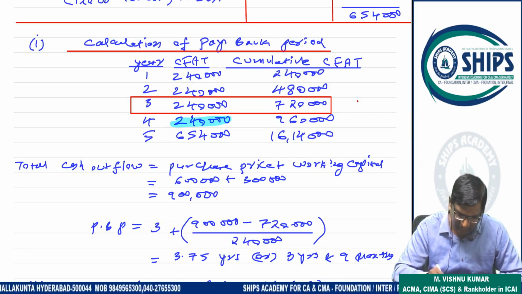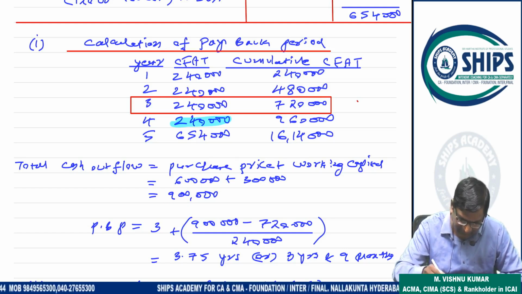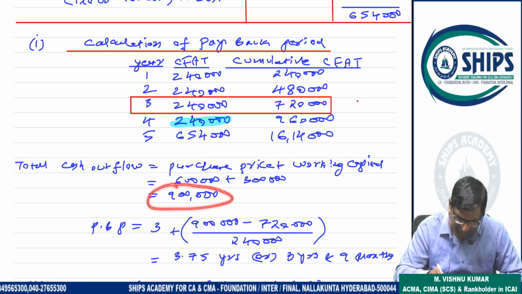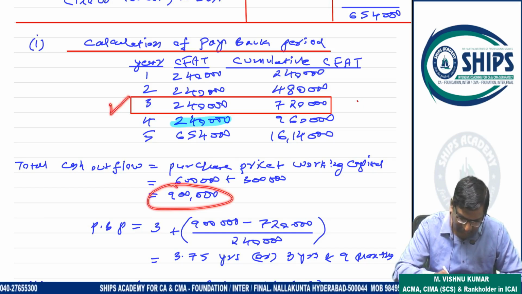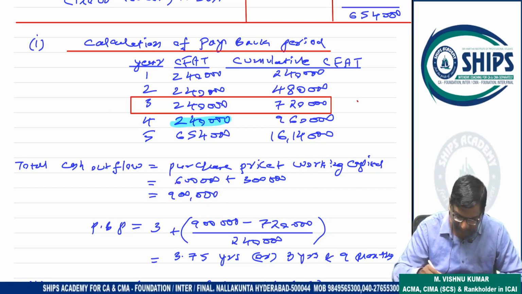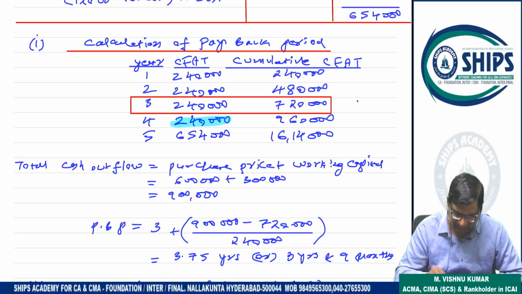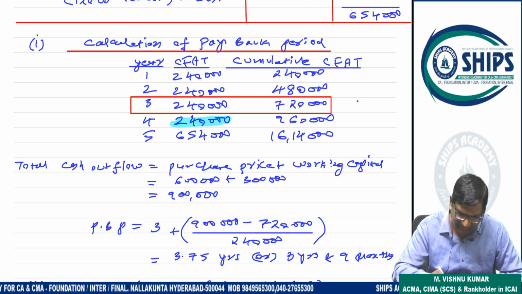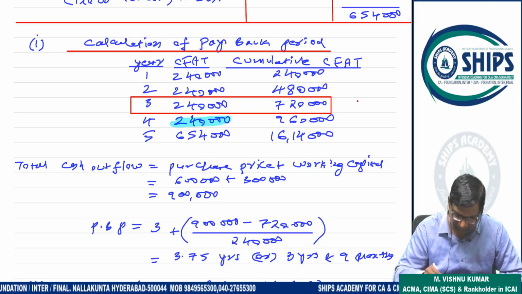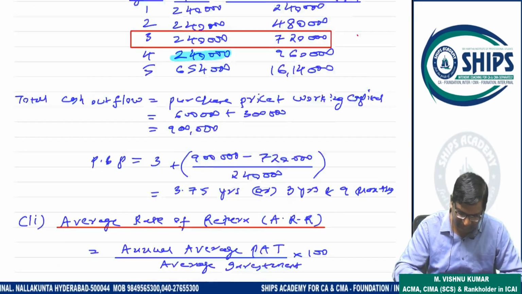Now your investment in asset is 9 lakhs. So this 9 lakh rupees we have to recover. Up to 3 years we recovered 720. So in the last year how much do we have to recover? 180. So 3 years plus (9 lakh minus 720) divided by the fourth year CFAT, which is 240. So 3.75 years or 3 years 9 months is your payback period actually.